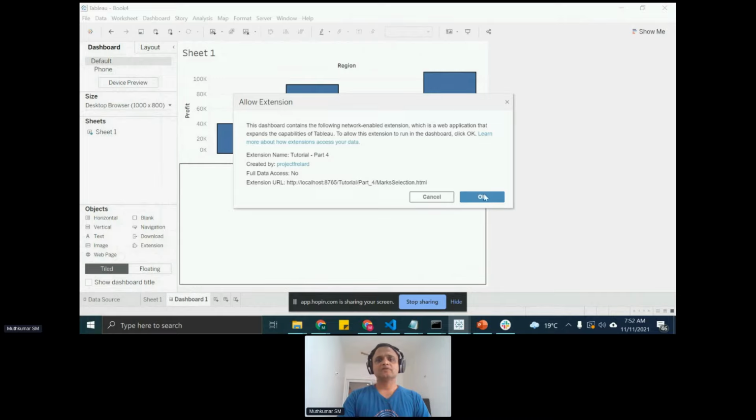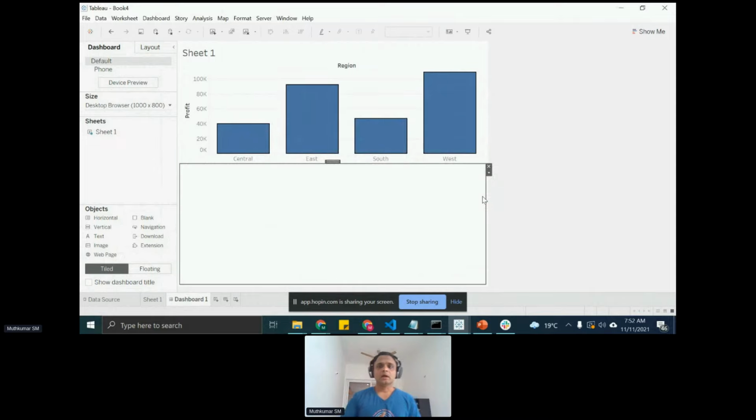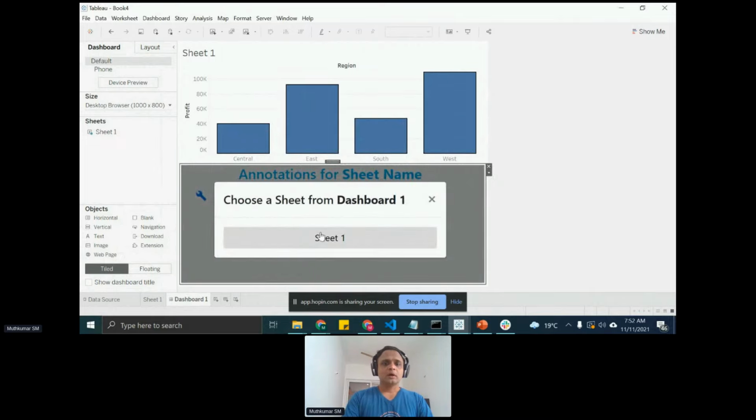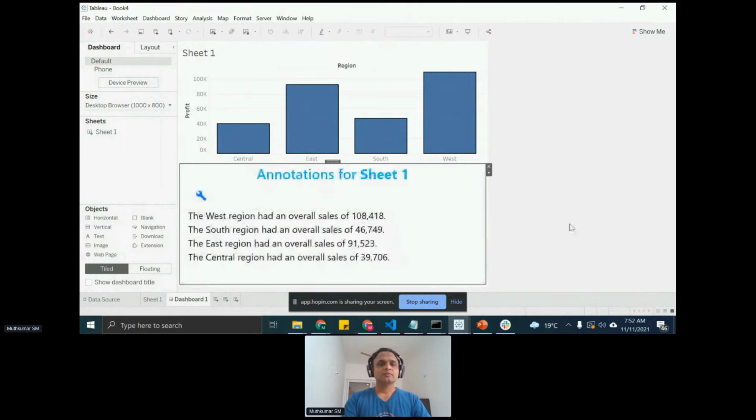The manifest file allows me to specify the HTML and the underlying code base that I've built. I say okay, and Tableau allows me to choose a sheet that I want to annotate. I have just a single sheet, so I choose it, and it gives me a running annotation of the specific visualization that I have in the dashboard, right?